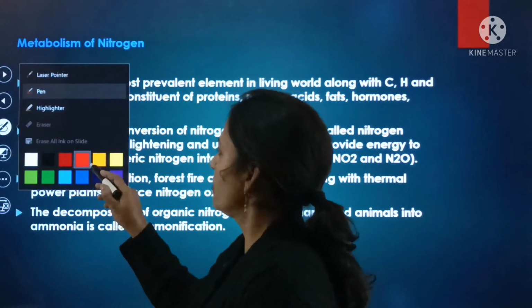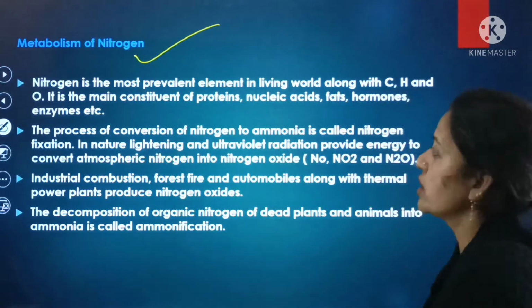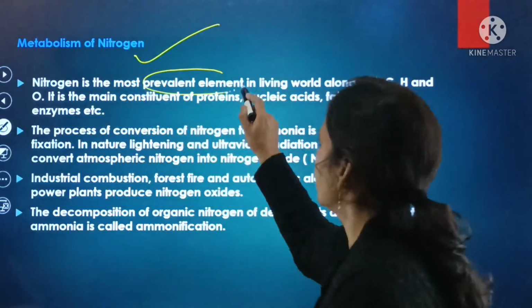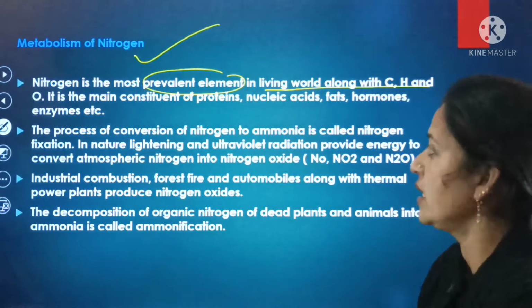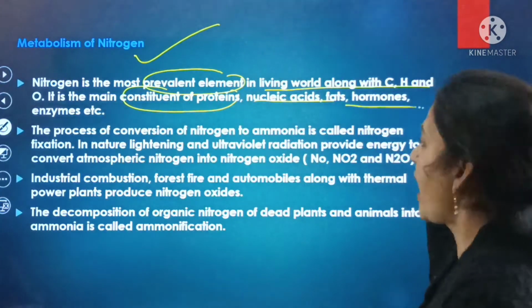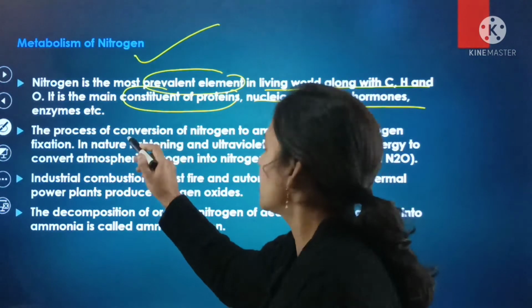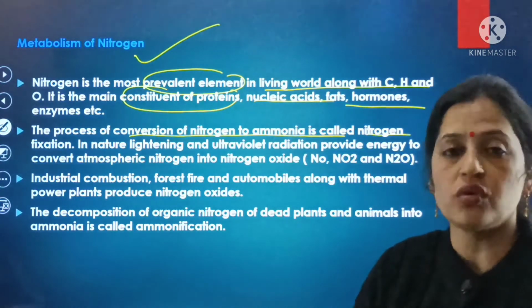Next is metabolism of the nitrogen. How does metabolism of the nitrogen take place? Nitrogen is the most prevalent element in the living world along with carbon, hydrogen and oxygen, and it is the main constituent of proteins, nucleic acids, fats, hormones as well as enzymes. And the process of conversion of nitrogen into ammonia is known as nitrogen fixation.